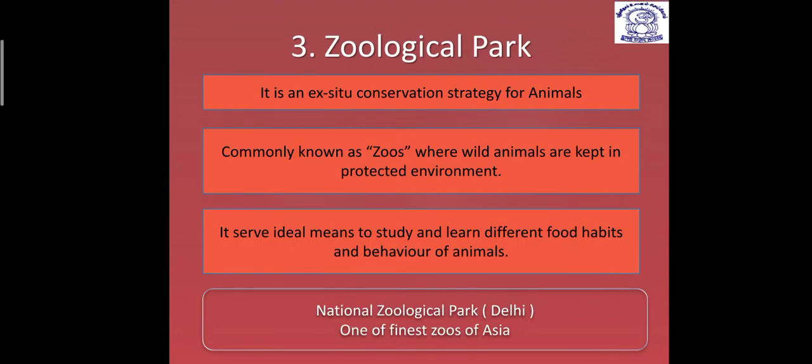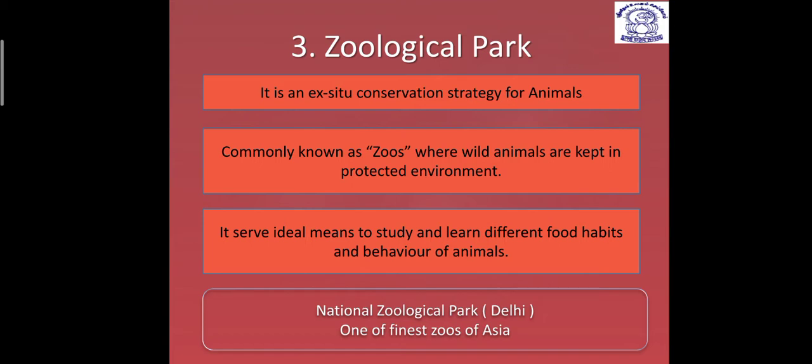Then next we talk about the zoological park. It is again an ex situ conservation, but it is a conservation strategy of animals. Here only animals are conserved. We commonly call the zoological park a zoo, and here wild animals are kept in a protected environment.